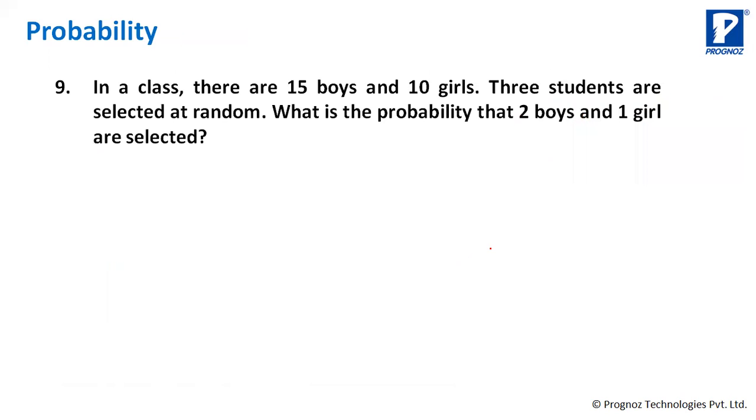Now in a class there are 15 boys and 10 girls. 3 students are selected at random. What is the probability that 2 boys and 1 girl are selected? Now ये typical problem थोड़े दूसरे तरीके से किया जाता है. Formula वही है, number of favorable events by total number of events. But इसको solve करने के लिए, see how do we do this?